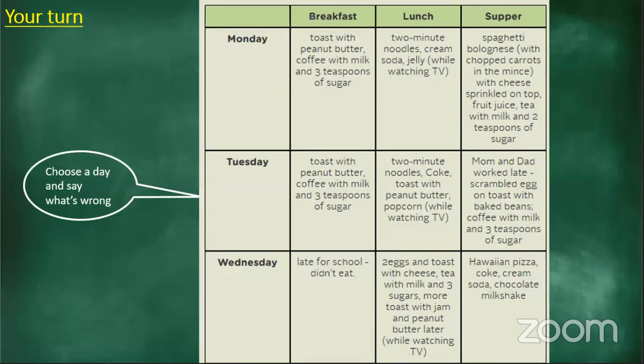Where does he put the 3 teaspoons of sugar in? In the tea or the coffee. Okay, ma'am. Monday. Toasted peanut butter with coffee. The breakfast is fine, ma'am. Well, you could have put 1.5 teaspoons of sugar in coffee. Really? Only one and a half? Yes, ma'am. That's how it is in my family, ma'am. You only drink one and a half. I drink 3. Sure, ma'am. So unhealthy, ma'am. All right. Thank you, JD.